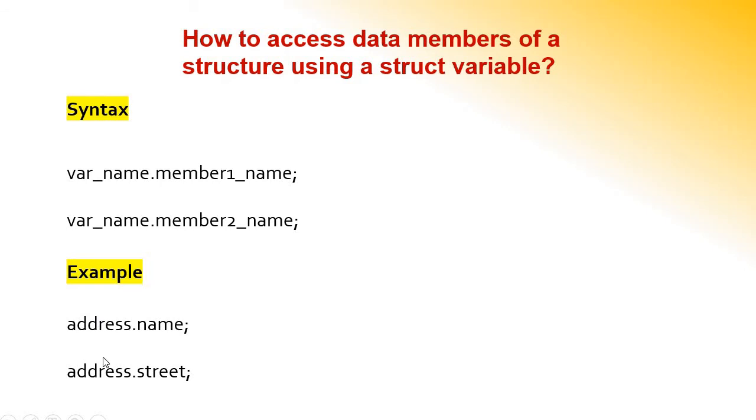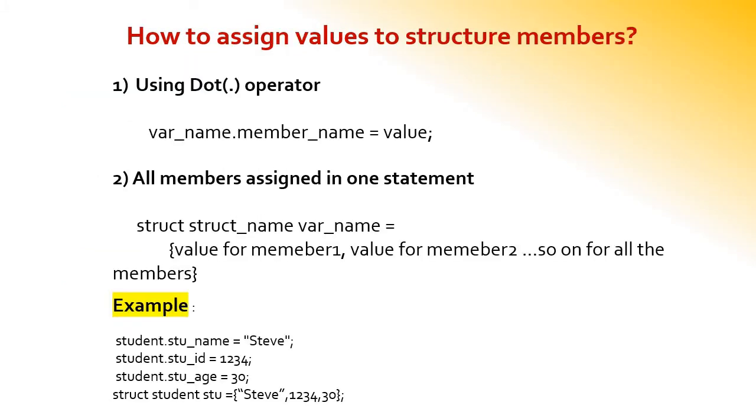Then the example for this is according to the example given in the previous slides. Address is the name of the struct variable here, dot, then name, it's a member name, then street. Fine. How to assign values to the structure variable?